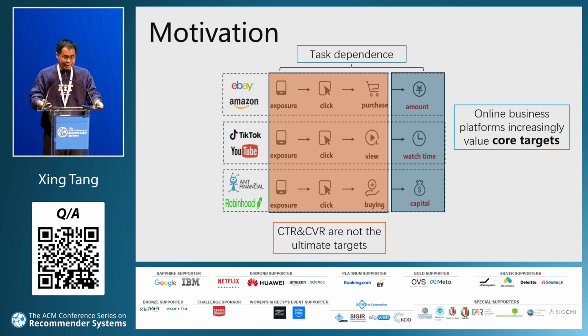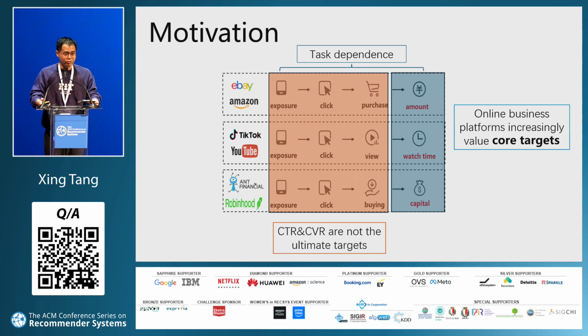Finally, the watch time is the key metric for the platform. In our fund investment platform, 理财通, funds are exposed to users. The user will decide to click and then buy one fund. The capital users spend on our platform is very critical.